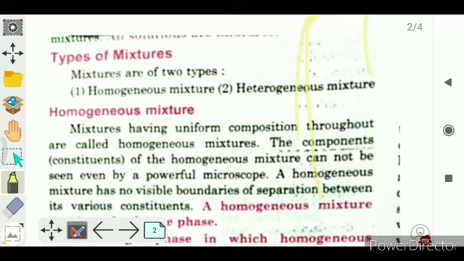In this video we will discuss the types of mixtures. So let us start here.